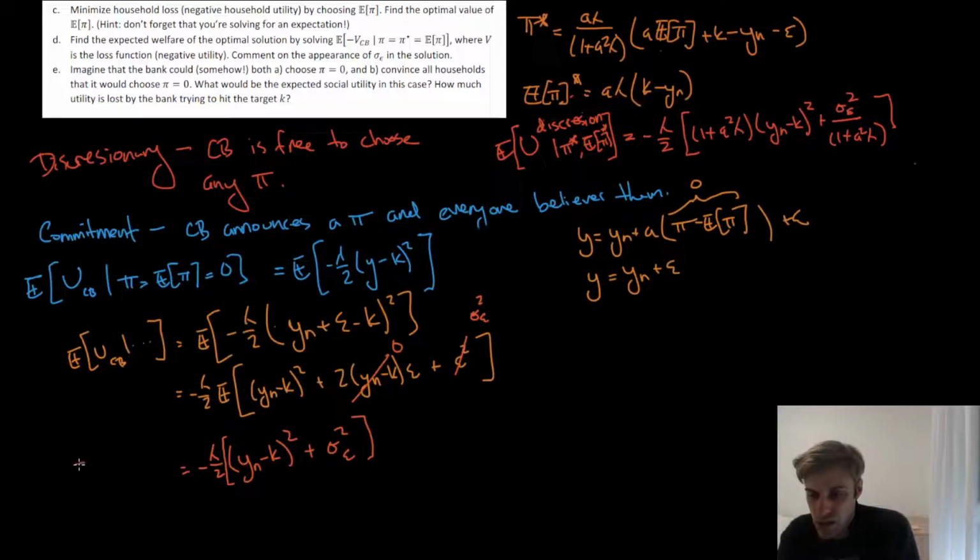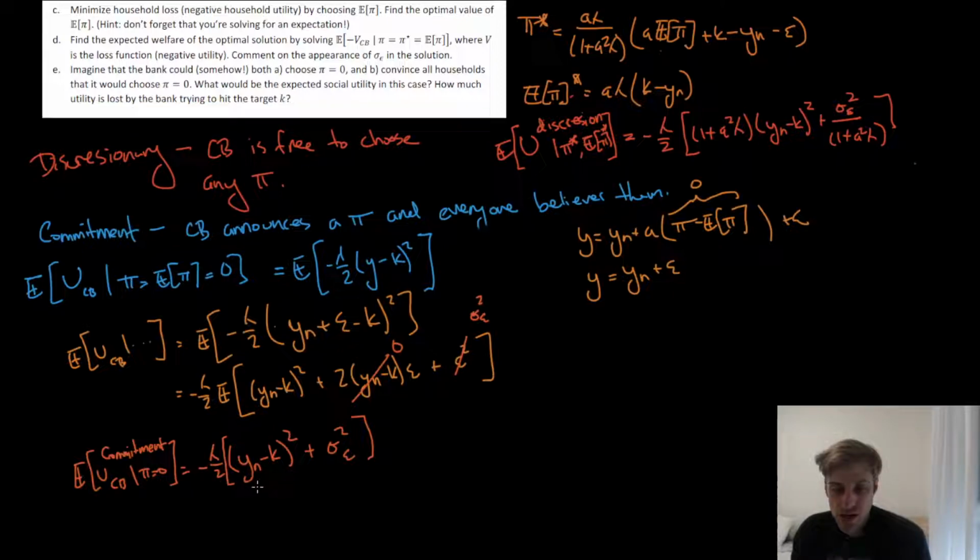This is going to be the expected UCB in the commitment case, given pi equals 0. Writing commitment here implies that expected pi equals pi, because the people believe that the central bank says there will be 0 inflation, come what may.